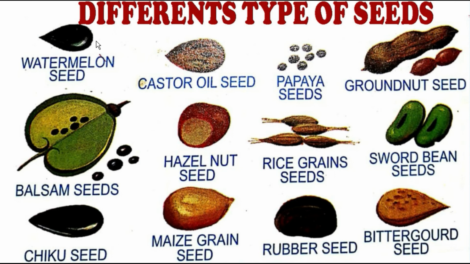Now we will come to the very important part of the plants, without which we cannot grow the plant. They are known as seeds. Now we will see the different types of seeds. These beautiful seeds. See how many seeds are there in the pictures. Have you ever seen these sort of seeds in your life?